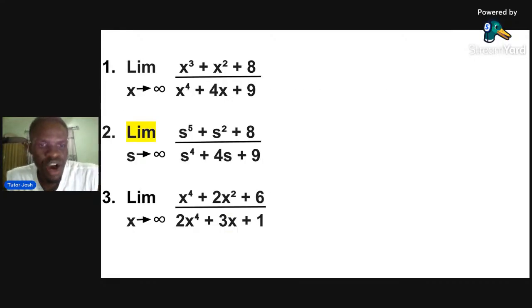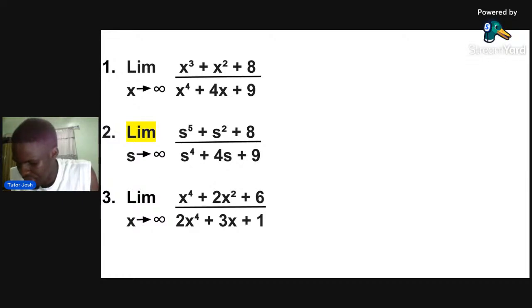Limit of x raised to the power of 4 plus 2x raised to the power of 2 plus 6, over 2x raised to the power of 4 plus 3x plus 1. Now, this is actually the third law. The third law says if the power of the numerator is the same as the one in the denominator, what is going to happen? It is going to be the coefficient of the numerator over the coefficient of the denominator.